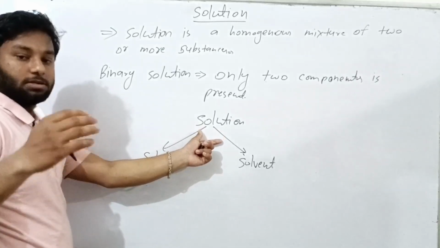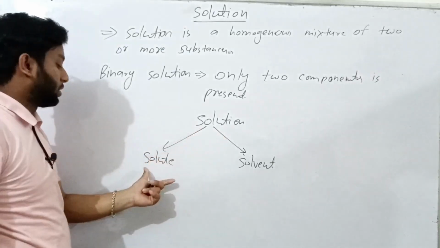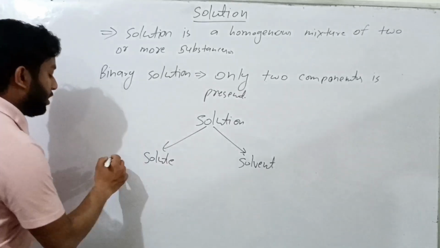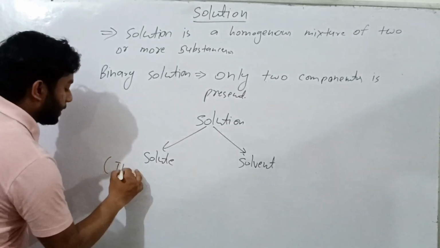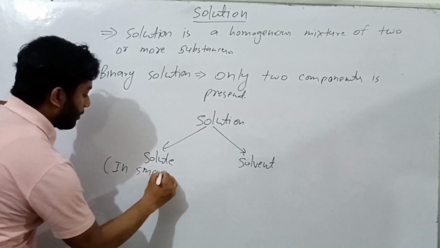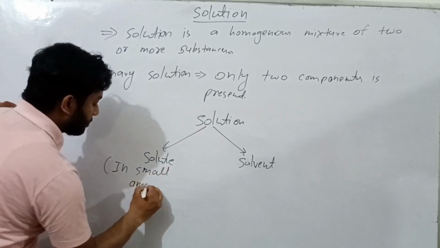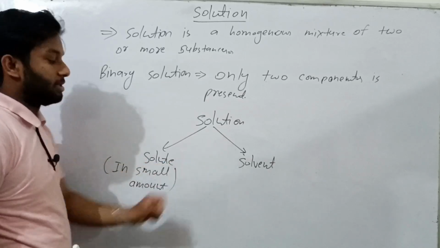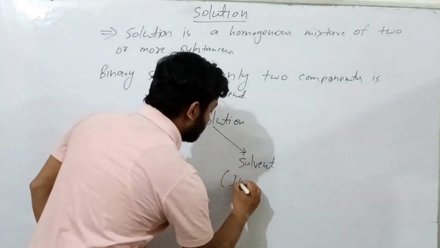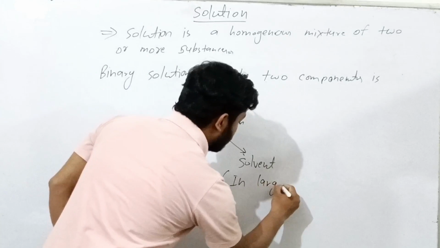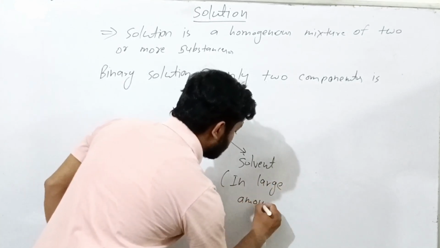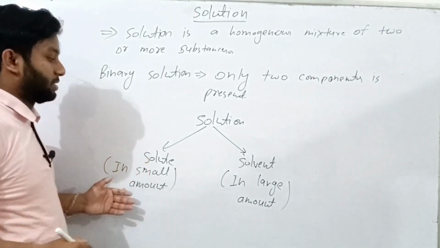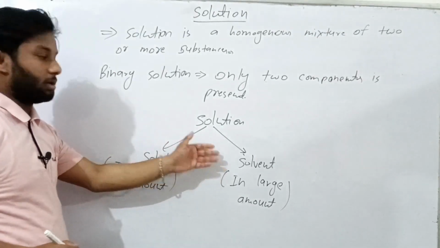In a solution there are two components, solute and solvent. What is solute and what is solvent? Solute is present in a solution in a small amount, but solvent is present in a solution in a large amount. In this way we can easily differentiate between the solute and solvent.